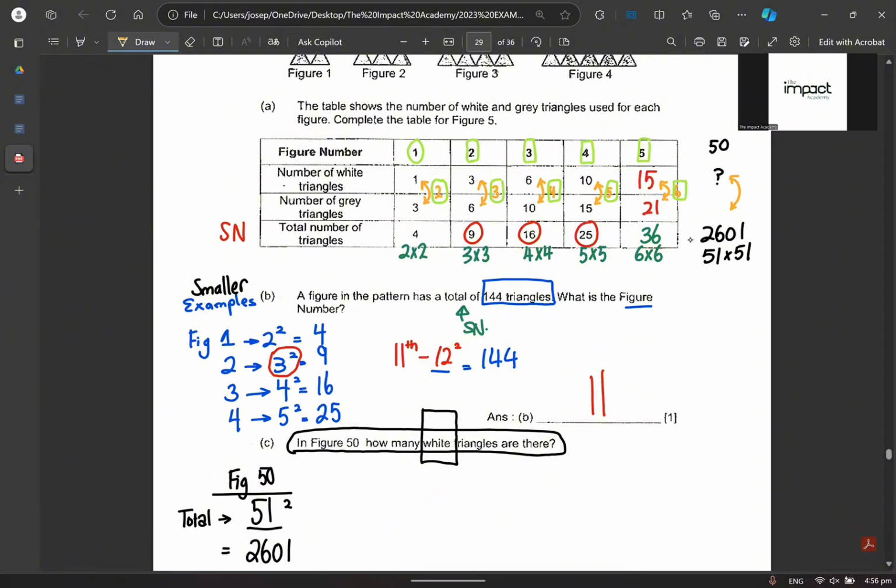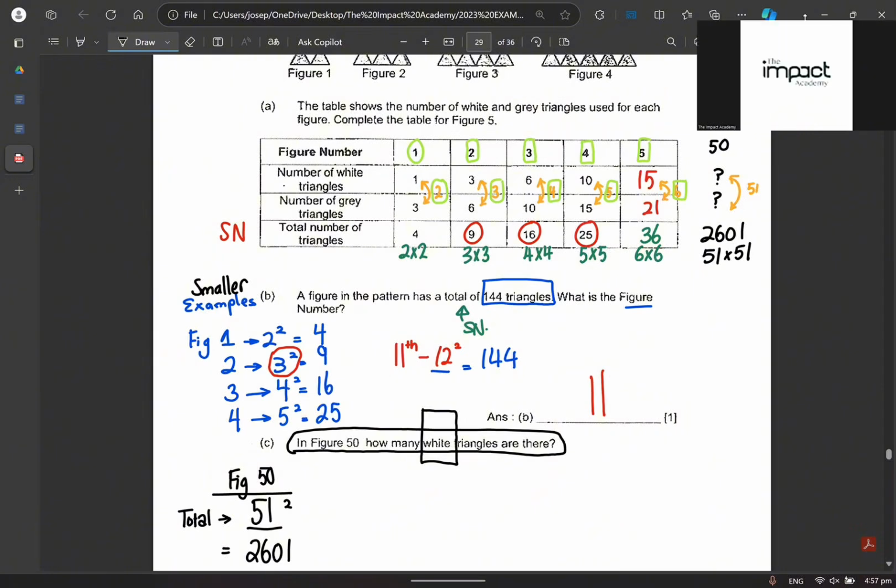This arrow beside 50, 51. Why? Because you see, if it's figure 5, it's 6. Figure 4 is 5. Figure 3 is 4. Figure 2 is 3. One more time, figure 5 is 6. Can you all see that? Figure 4 is 5. Figure 3 is? So figure 50 is 51. So their difference is between what and what? The white and the gray.